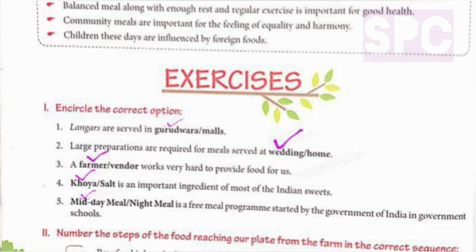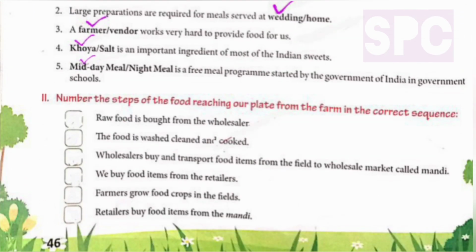So students, midday meal is a free meal program started by the Government of India in the government schools. Let's move on to question number 2. Number the steps of food reaching our plate from the farm in the correct sequence. Now students, here you can see there are 6 statements given. We have to rearrange these statements according to the correct sequence of food reaching our plate from the farm.